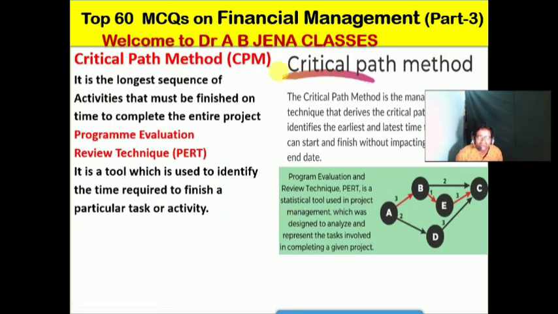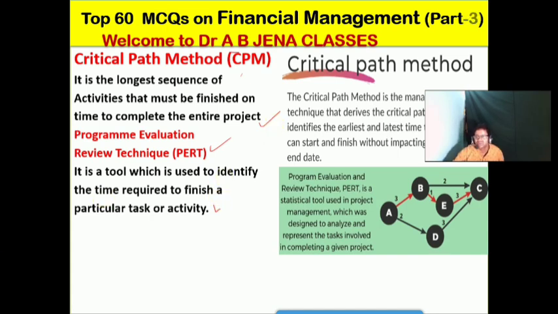So friends, these are the meanings of CPM. What is this? It is the longest sequence of activities that must be finished on time to complete the entire project. This is the meaning of CPM. Then what is the meaning of PERT? PERT is a tool which is used to identify the time required to finish a particular task or activities of a company.